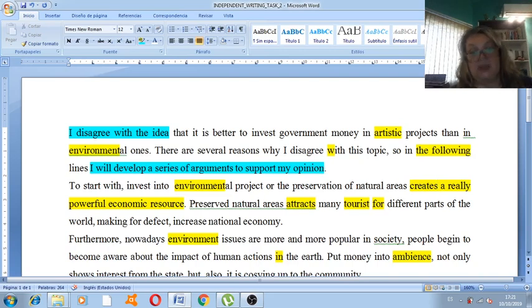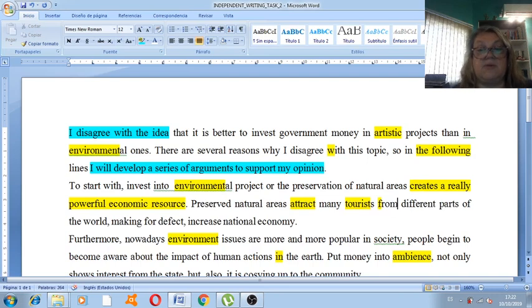Wait a minute here. Again, we have agreement trouble. Preserve natural areas, attract many tourists, all right? And then when you talk about origin, as for example, the place where people come from, there you have it. The preposition is from, different parts of the world. Remember that we asked the question, where are you from? And that from means origin, okay?